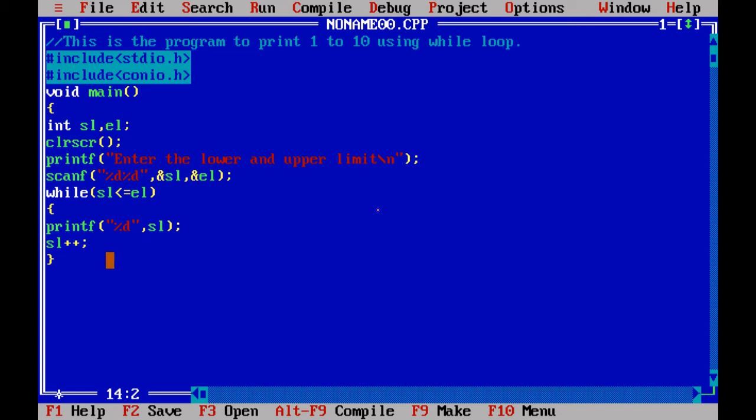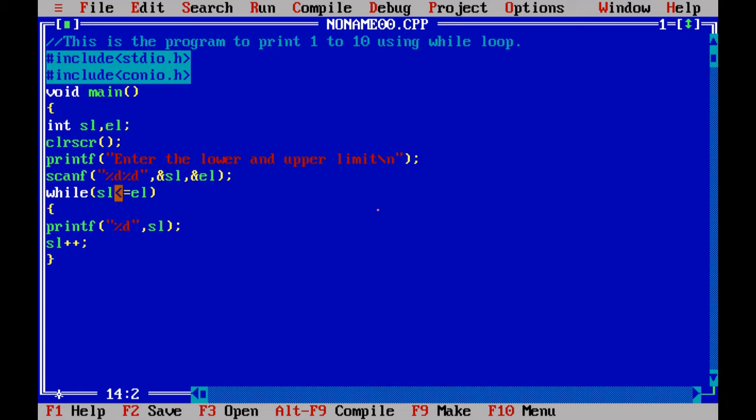So this process will be repeated again and again. When the value of SL is equal to 9, of course 9 is less than 10, so it will enter into the loop and 9 will also be printed. Then again the SL value will be incremented. Now the SL value is 10.